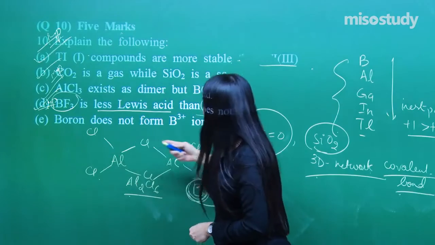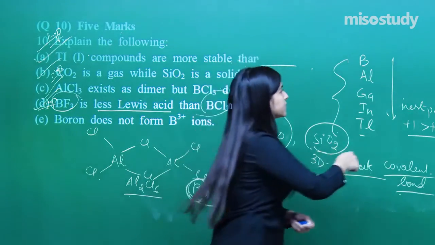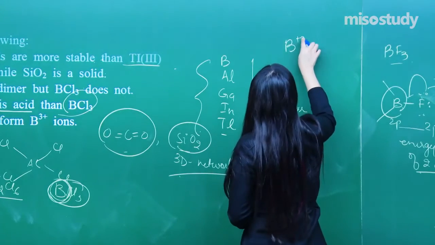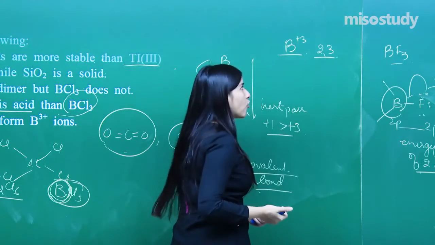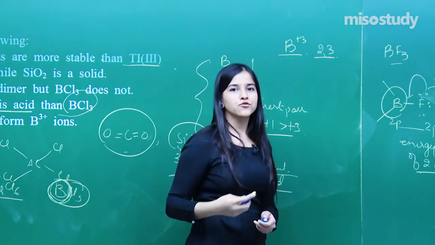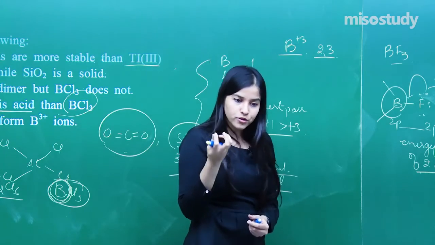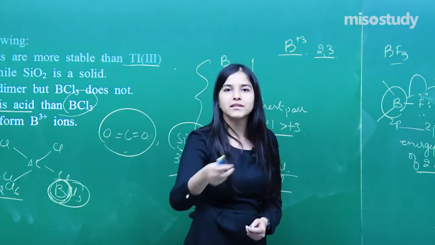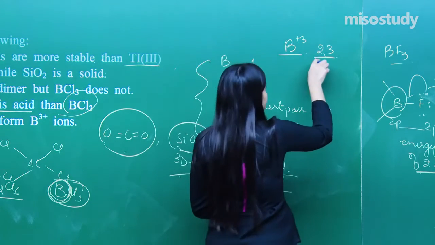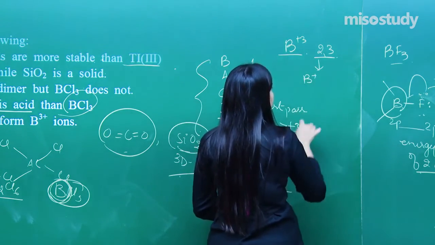If I come on to the very last part, boron does not form B+3 ions. Why is that so? This is important. Boron is 2,3, capable of donating 3 electrons, but why is it not donating? Because boron is already so small in size, it has so much nuclear charge that it will not be capable of donating all 3 electrons. 3 electron donation means first existing as B+.